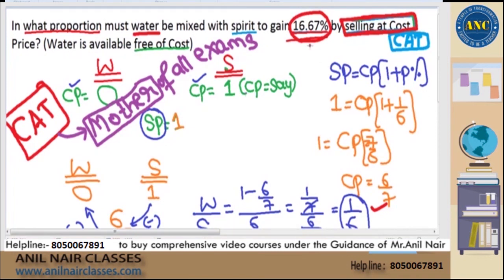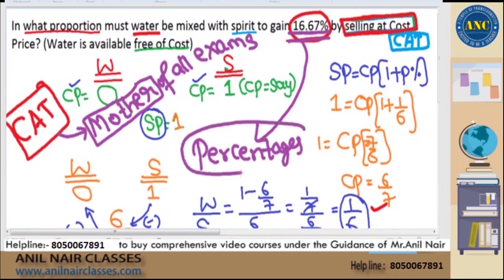Profit is 1 by 6, sir. I am very sorry, Ramya, I cannot explain you as of now. Profit is 1 by 6, 16.67 is 1 by 6. This is discussed in one of my topics called percentages. You need to listen to that topic to know how it is.